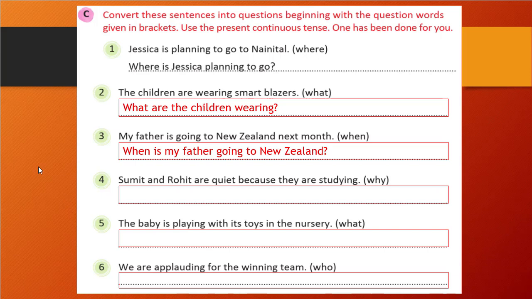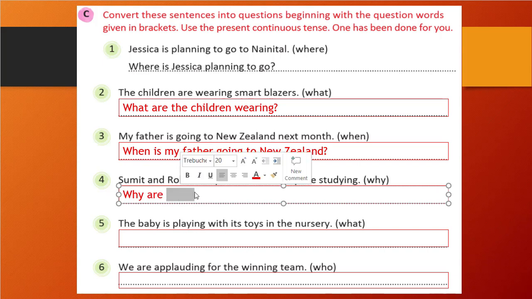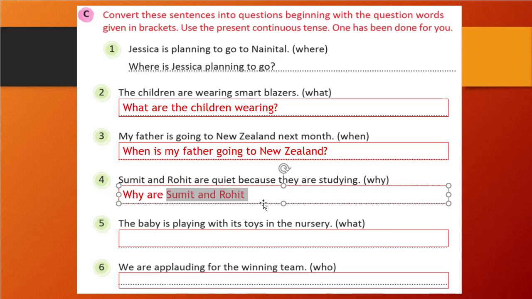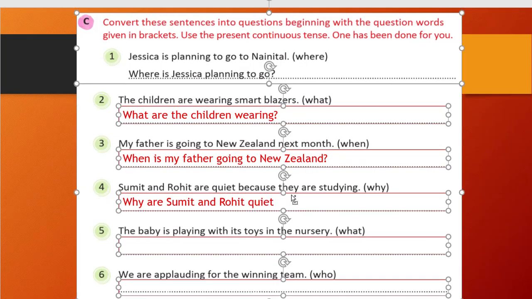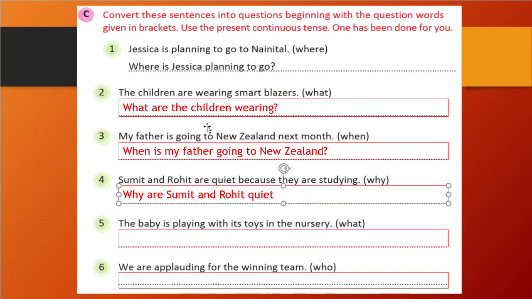Then you see the fourth: Sumit and Rohit are quiet because they are studying. Why are Sumit and Rohit quiet? That is your question. First we will write why, then we will write is or are. So are is correct here, as it is plural. Then we will write the subject, Sumit and Rohit, and after that quiet, and we will make a question mark in the end. Why are Sumit and Rohit quiet?